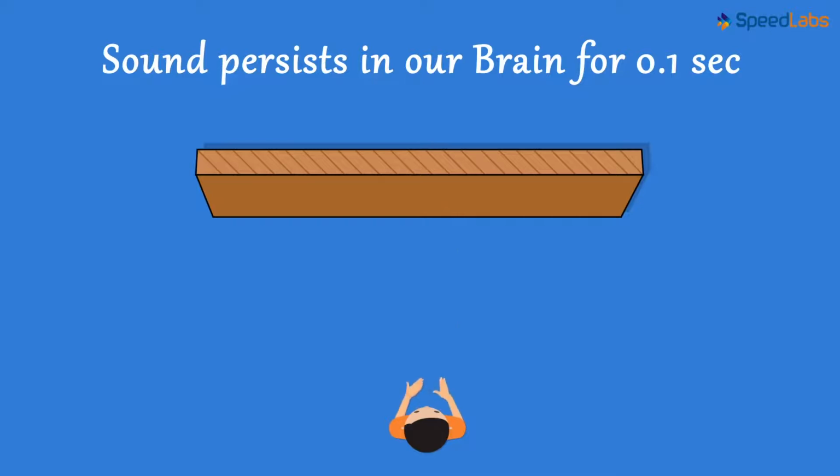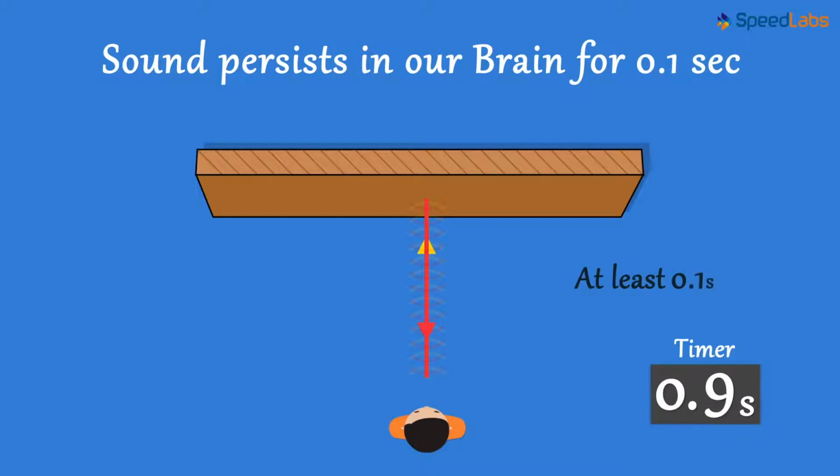When you clap once, you hear the sound. To hear the repetition of this sound, the time interval between the original sound and the reflected sound must be at least 0.1 second. At least means it can either be this value or greater than this value. Now we need to find out why the distance between you and the obstacle should be at least 17.2 meters for you to hear an echo.